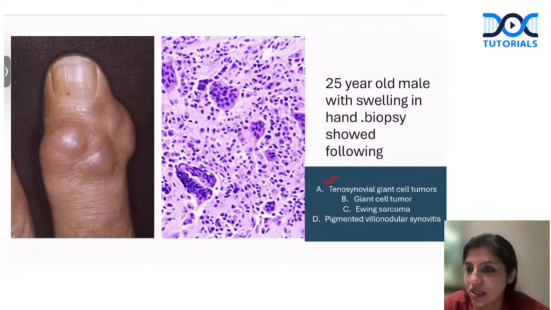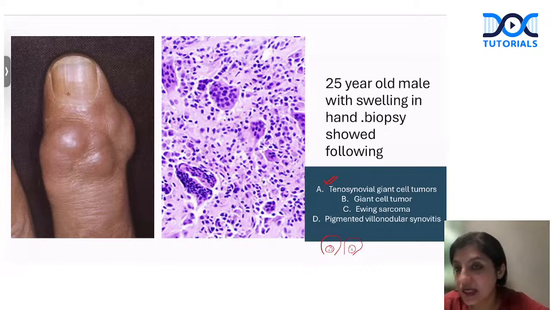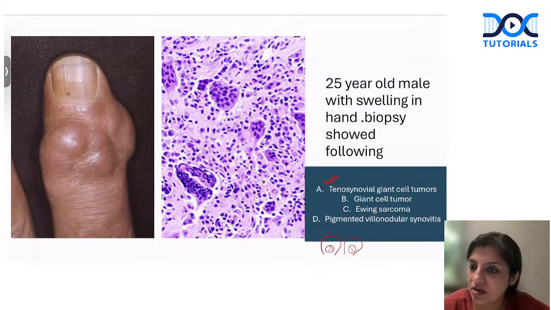Ewing's doesn't look like that. Pigmented villonodular synovitis also doesn't look like that. Pigmented villonodular synovitis will show you a lot of villi projections from the joint and a lot of hemosiderin-laden macrophages. That is why it is pigmented, because of the hemosiderin-laden macrophages, and villi because it's projecting from the joints. So that is PVNS, which shows a lot of hemosiderin-laden macrophages and proliferations.